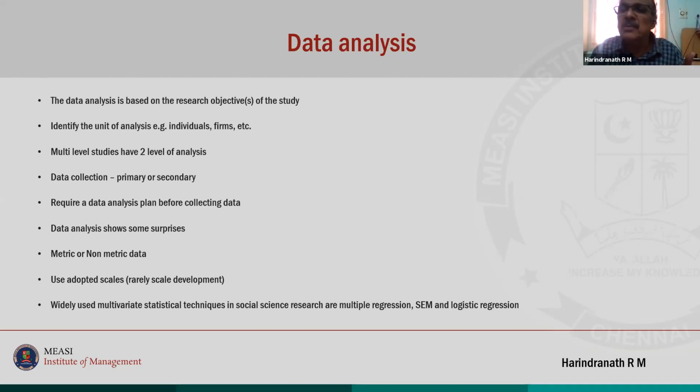Yes, in some papers I have seen. In place of discriminant analysis, I have seen many papers use logistic regression. Okay, so this is a 70-80% scenario. Majority of the scenario is this. So SEM, multiple regression, and then maybe ANOVA-like techniques are widely used, right?